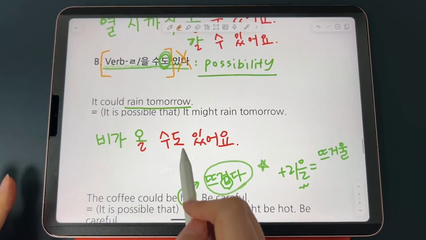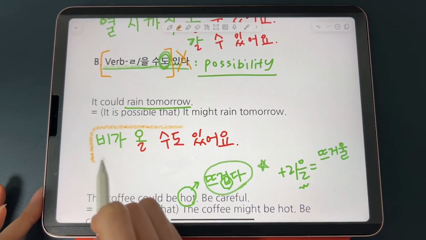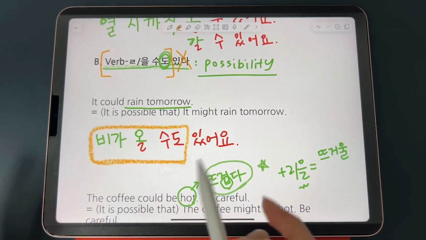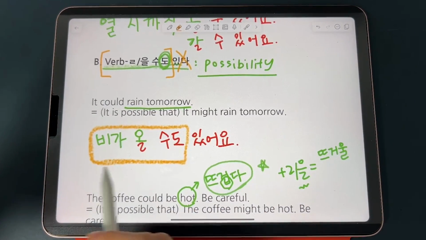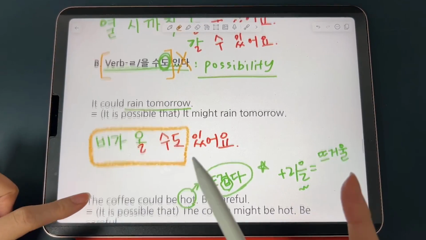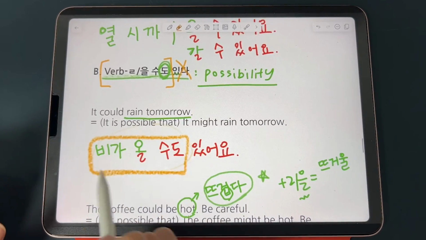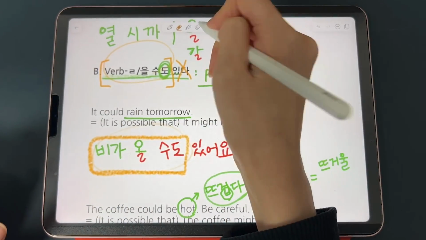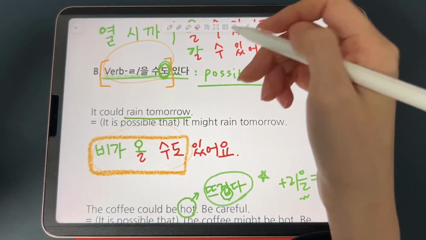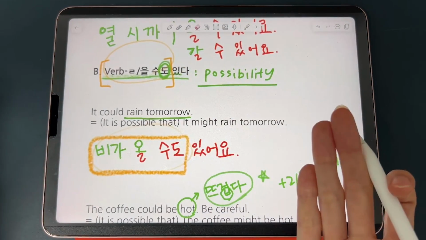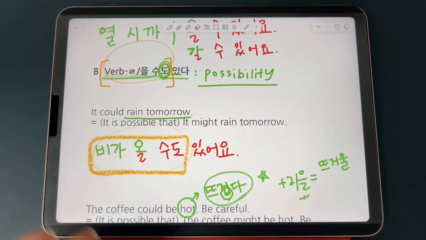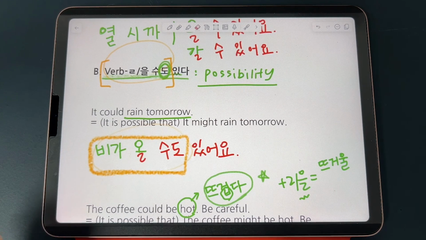And this as well, you can just say 비가 올 수도 without 있어요 to mean the same thing. It could rain. However, please note that this shortened form, the shortened form without 있다 gives a more slangish feel. So it's only suitable for casual conversations or casual text messages with your close friends.